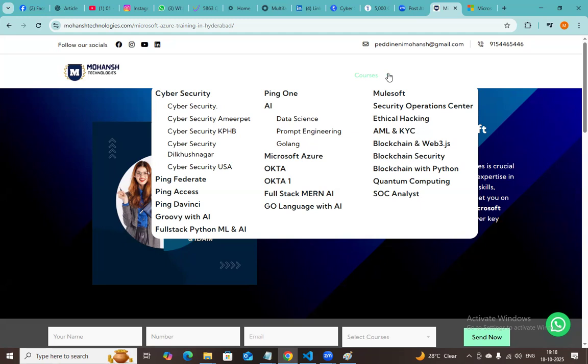People are saying that jobs are not there, but jobs are there, sir. We are not actually focusing on a proper technology. That is the problem. Keep your focus on proper technology, learn it, and hit the market. That's the main agenda of Mohansh Technologies.